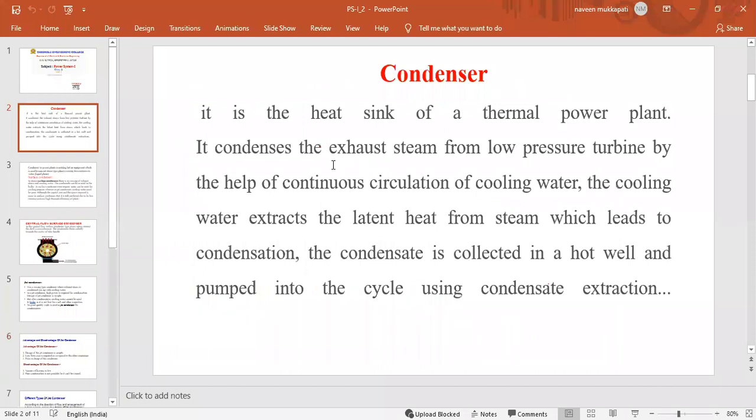The condensers, economizers, air preheaters, superheaters, all of these are used for improving the thermal efficiency. These are the various parts used for improving the thermal efficiency of a steam power plant or thermal power plant. By using these various equipments in the steam power plant, we increase the efficiency and also reduce the time for the operation of the boilers. That is the main important usage.